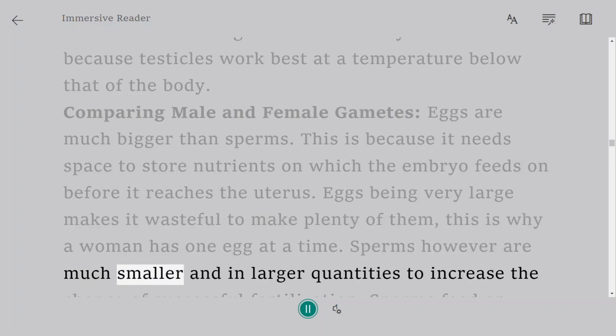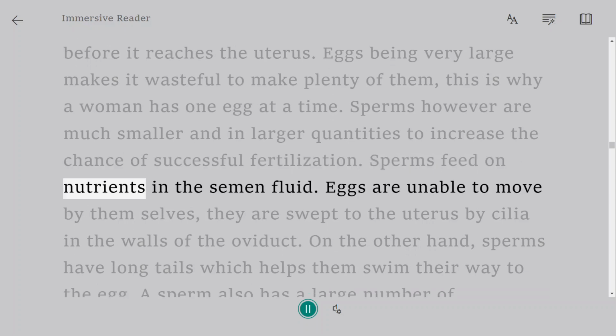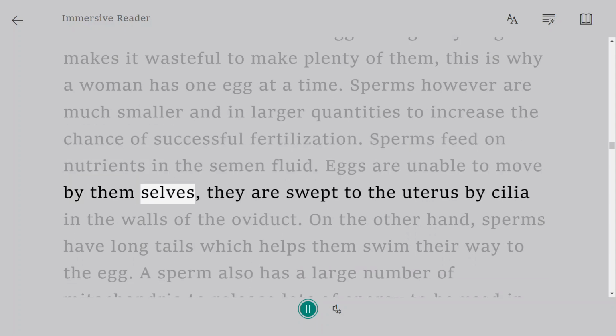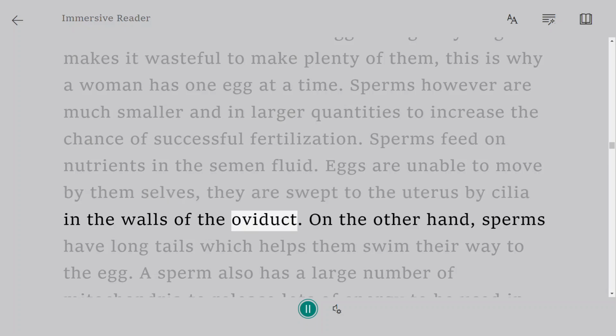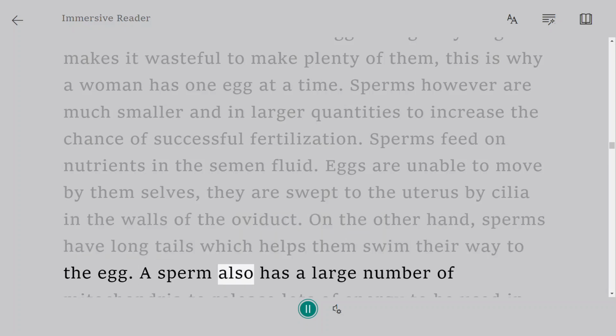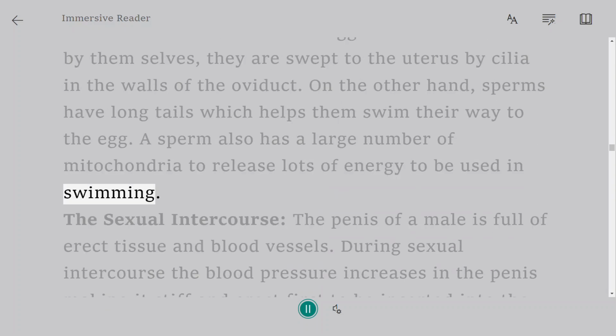Sperms, however, are much smaller and in larger quantities to increase the chance of successful fertilization. Sperms feed on nutrients in the semen fluid. Eggs are unable to move by themselves, they are swept to the uterus by cilia in the walls of the oviduct. On the other hand, sperms have long tails which help them swim their way to the egg. A sperm also has a large number of mitochondria to release lots of energy to be used in swimming.